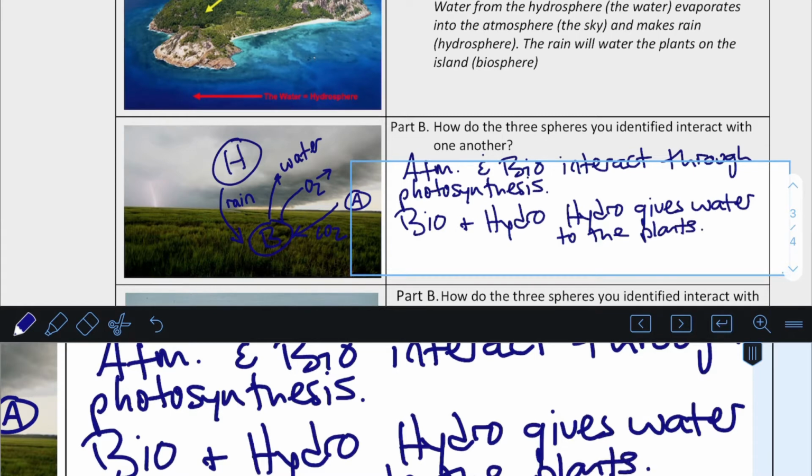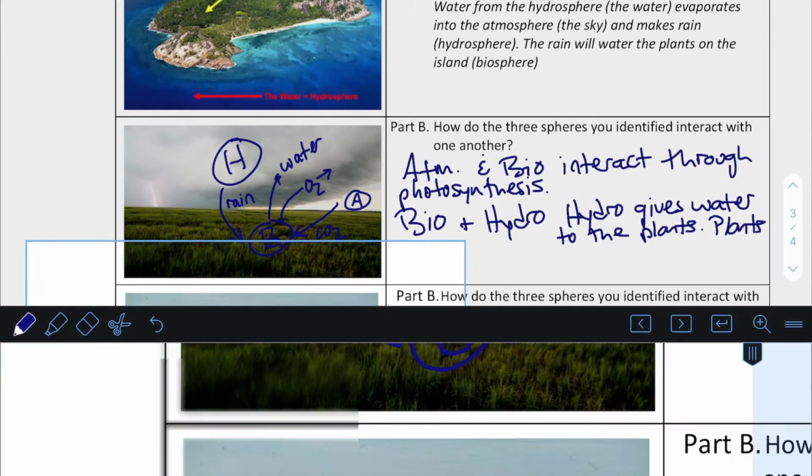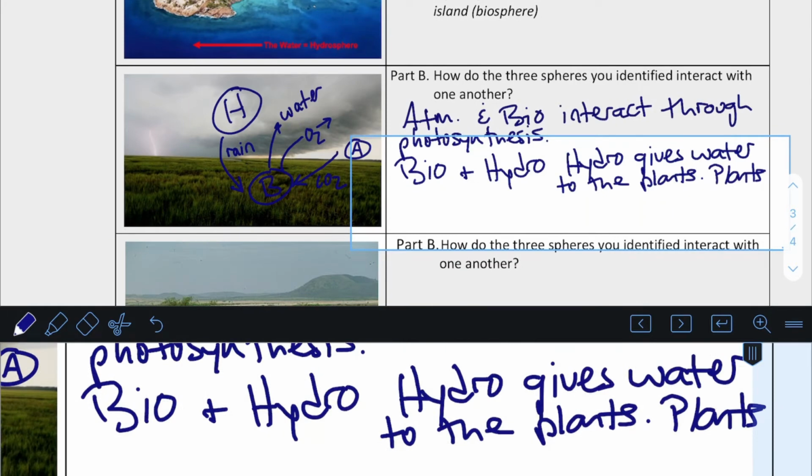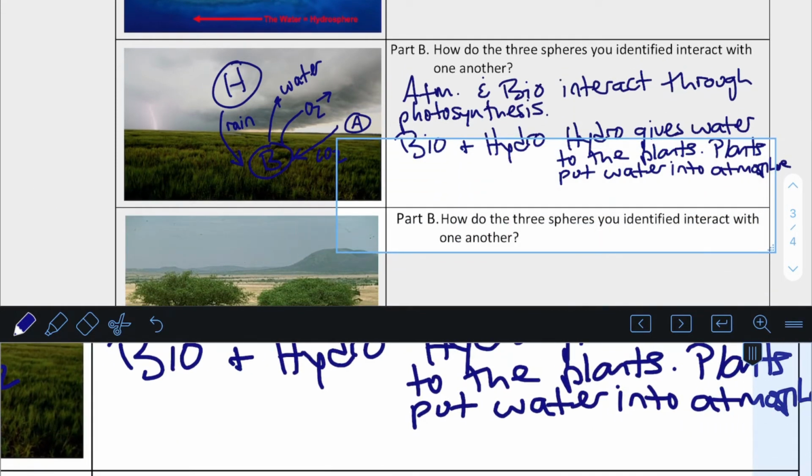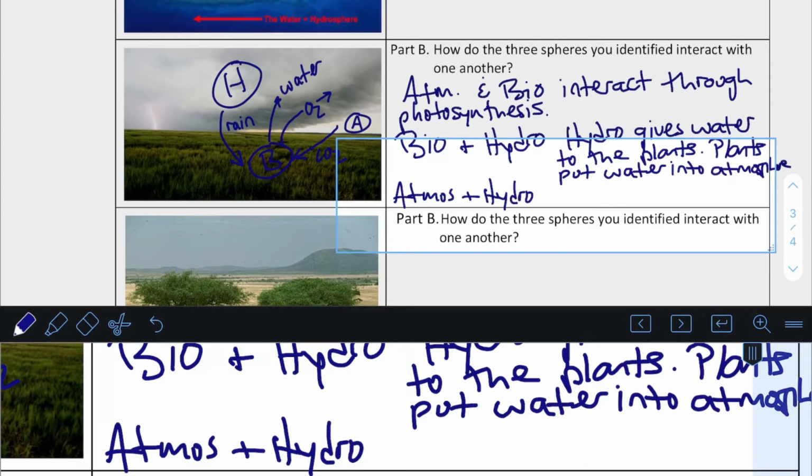But those plants, they also evaporate water off. So it goes backwards as well. The plants put water into the atmosphere. The atmosphere and the hydrosphere are connected. They interact because the atmosphere gives a place for the clouds to be.